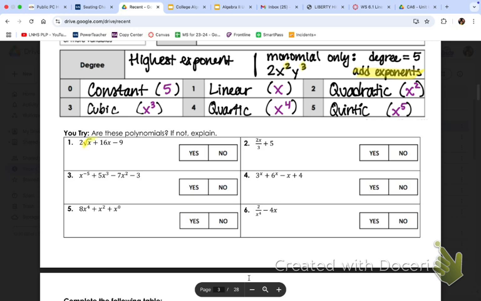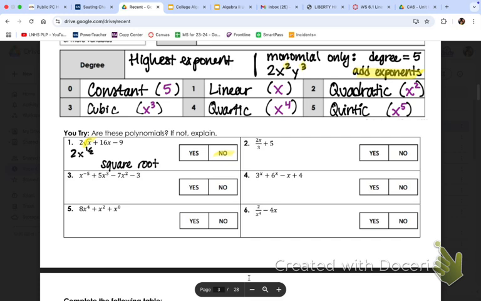Fun. So the square root is a problem because the square root actually causes it to have an exponent that's a fraction. You need this to be something normal, like x squared or x to the third. You want it to be an x to a power or a variable to a power. And this actually rewrites as 2x to the 1/2. So the problem here, no, because you have a square root. No, thank you. We're not doing square root functions. We are doing polynomials. It makes it become a fraction.